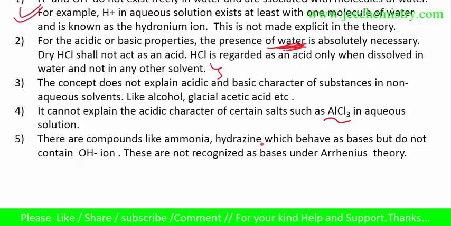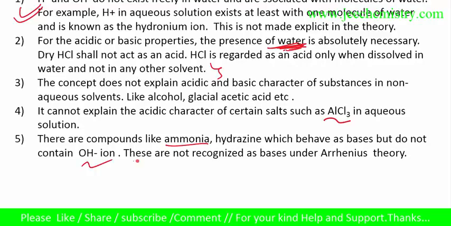Compounds like ammonia, which behave as a base but do not contain OH ions, are not recognized as a base under the Arrhenius concept. Ammonia actually behaves like a base but does not contain OH minus.